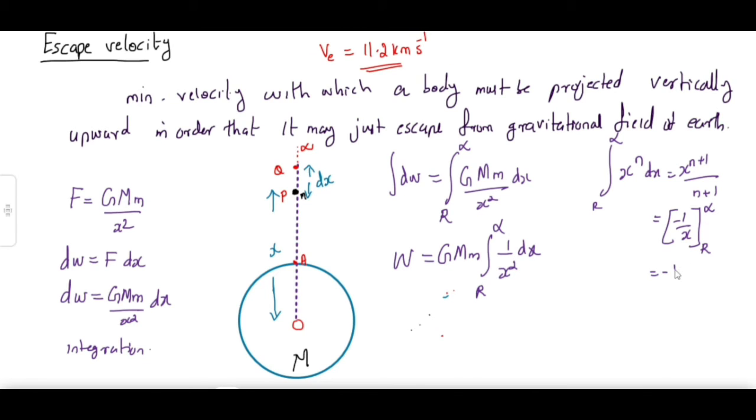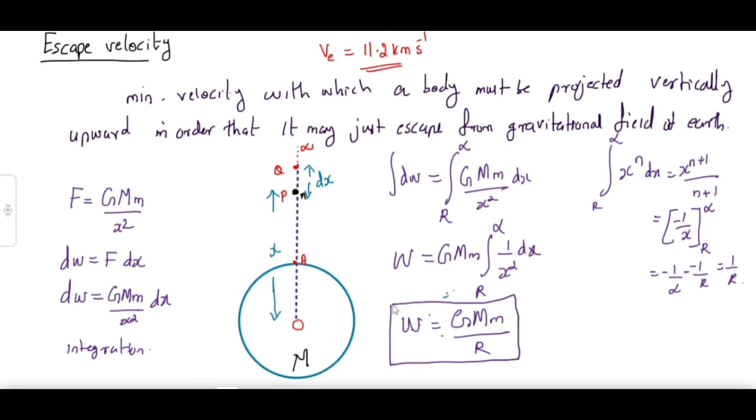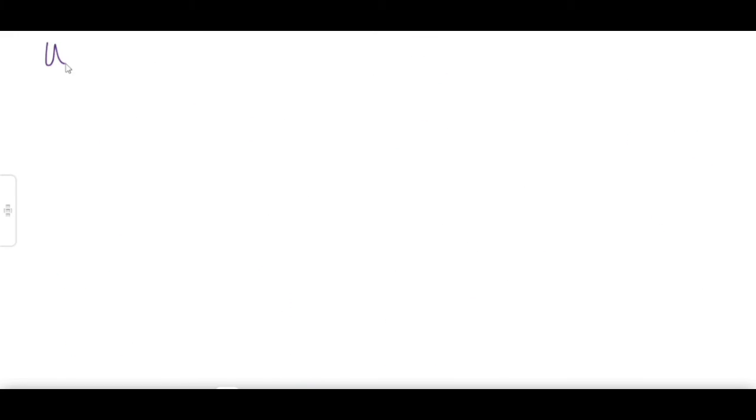The answer becomes minus 1 by infinity minus, minus 1 by R, which is equal to 1 by R. So the equation W is equal to GMm into 1 by R, that is equal to GMm divided by R. This is the work done in taking the body from the surface of the Earth to infinity.